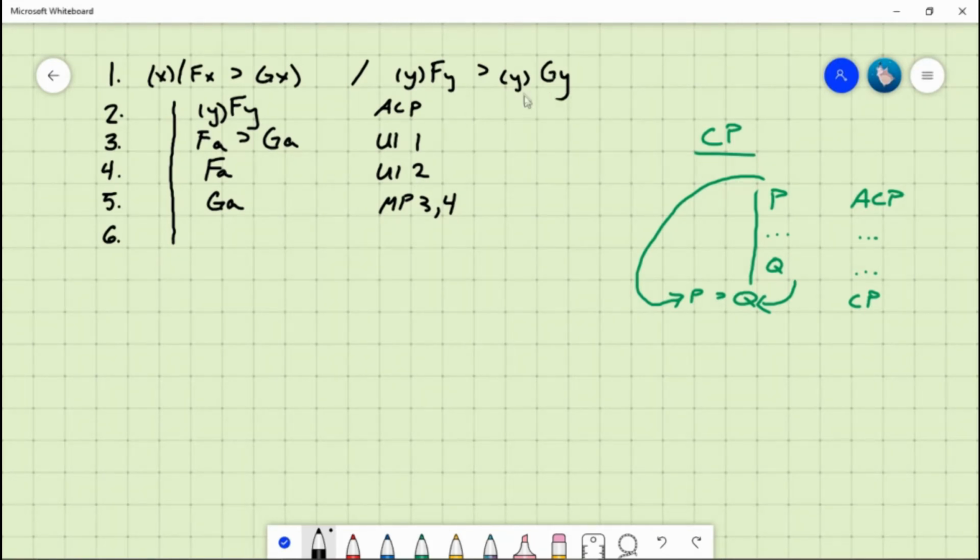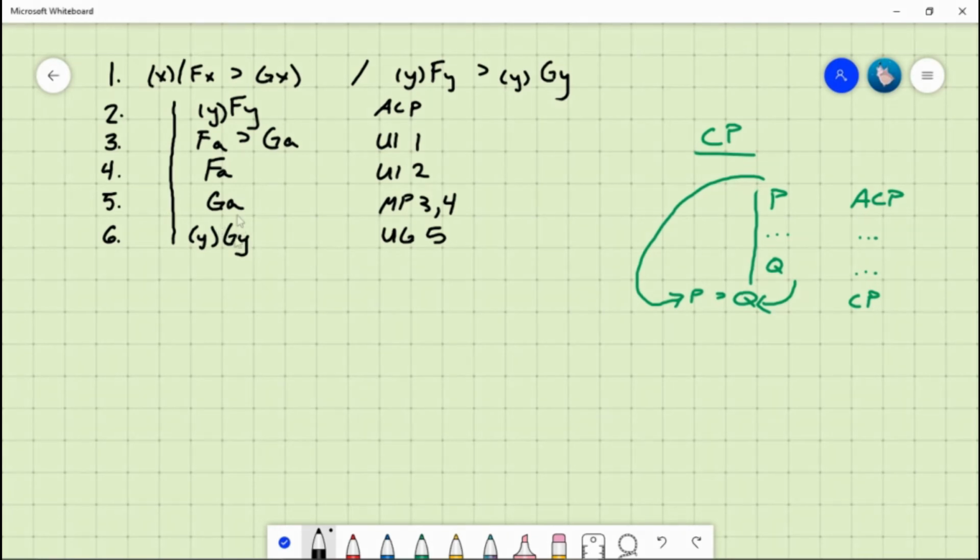Now to get our desired consequent, we're going to have to use UG on line 5. UG is one of the rules that has a couple of restrictions. The first restriction states that the constant that's generalized upon doesn't occur in any of the premises. A doesn't appear in any of the premises, so we're okay there. The second restriction says that the constant can't have been introduced by EI. We don't use EI in this proof, and so we're safe there too.